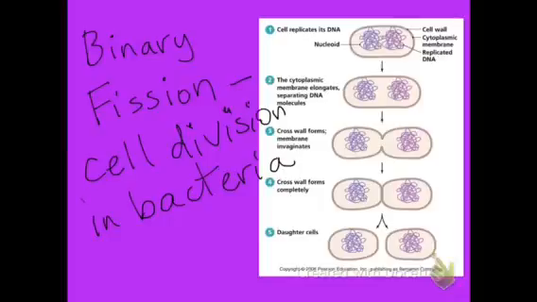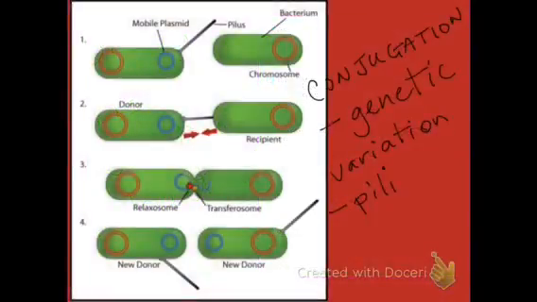Cell division in bacteria is called binary fission. The DNA is replicated and divides into two daughter cells, which are identical to each other and to their parent cell. These diagrams show the process of conjugation in bacteria. The pilus connects two bacterial cells like a bridge or a tunnel. Plasmid DNA is then passed from one cell to another. This process gives genetic variation in bacterial cells.